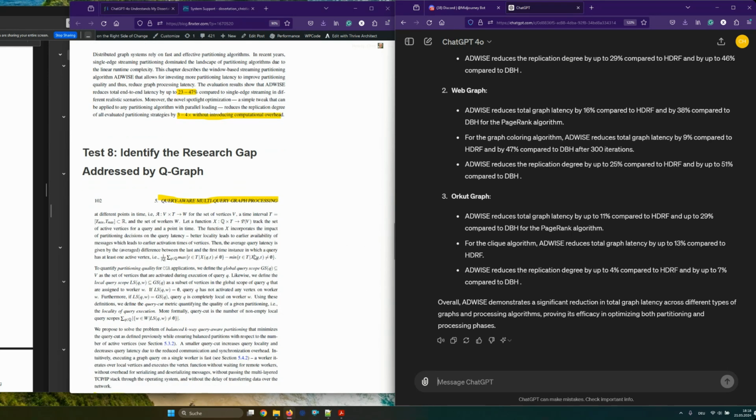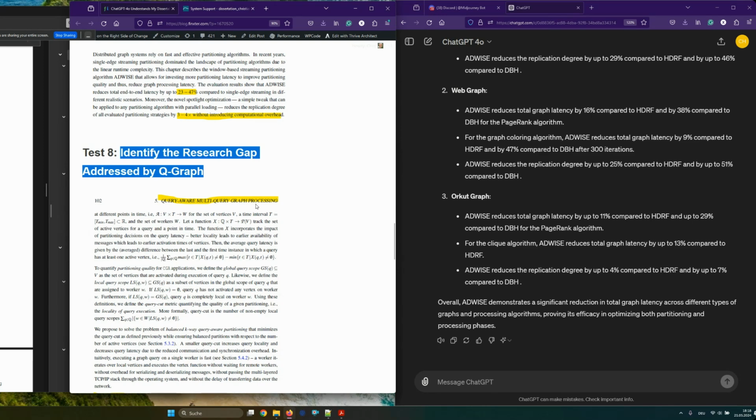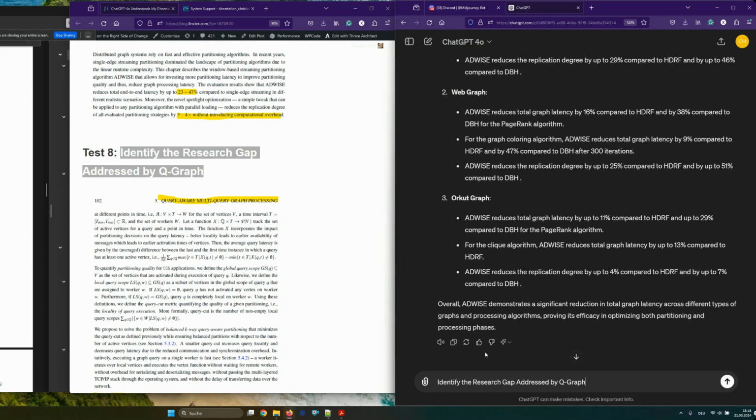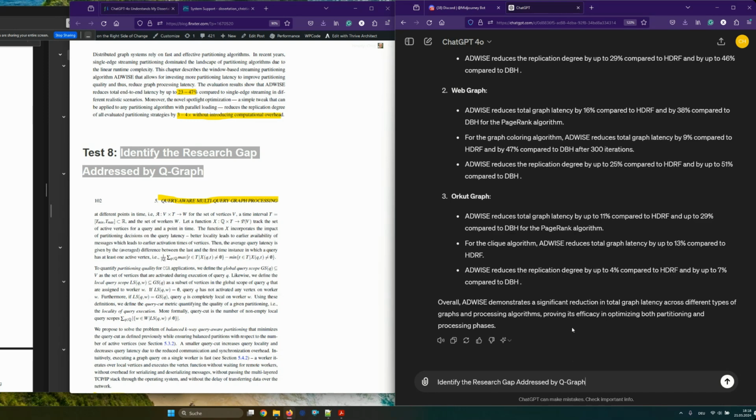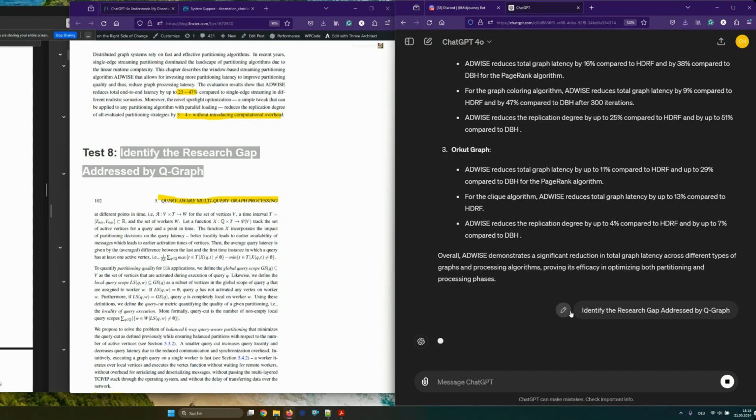Okay, so let's have another fun one: identifying a research gap that is filled by QGraph. This one would be really relevant for all researchers who need to figure out research gaps all the time, right? I mean, you need to figure out research gaps as a researcher and then fill the research gap. So if you read a paper, you can just throw in the paper and figure out the research gap. So this is really mind-boggling.